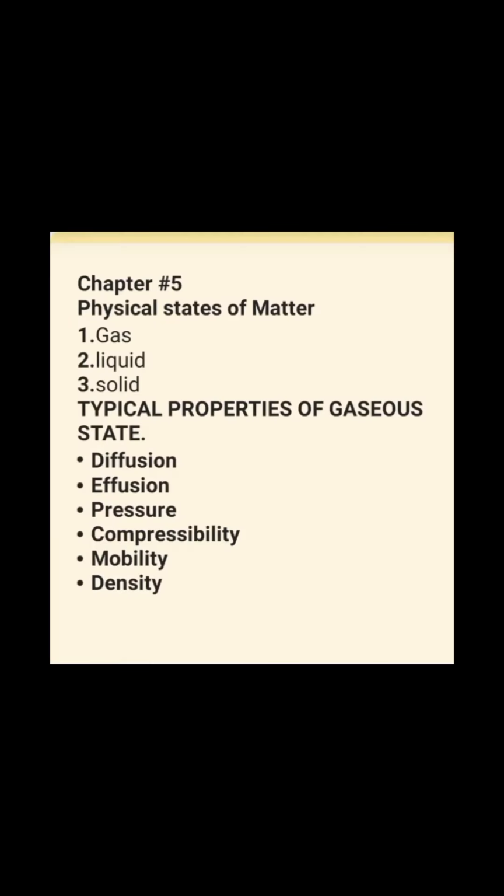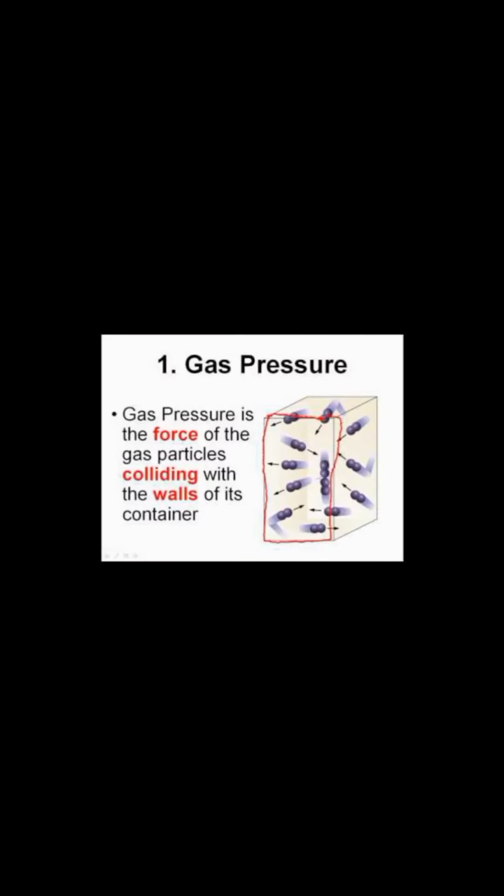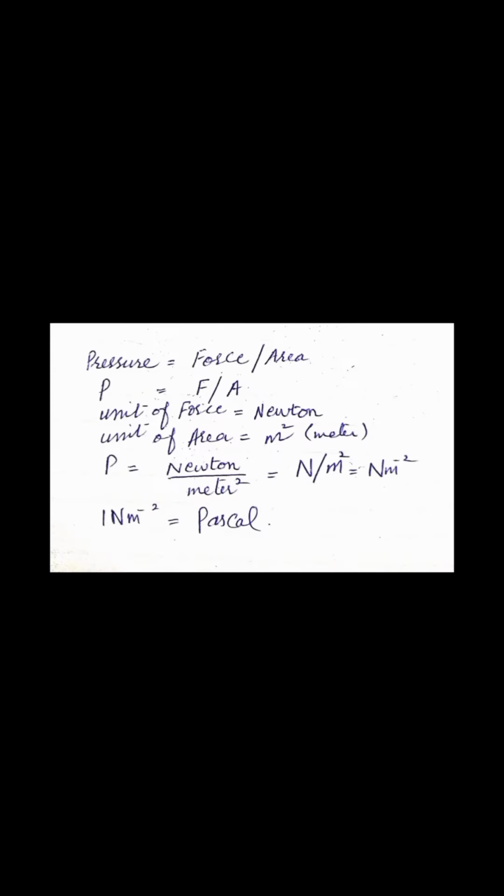Next typical property of gaseous state is pressure. Students, as you know, the gas molecules are always in a state of motion. So when they strike the wall of the container or any other surface, they exert a force. This force per unit area is known as the pressure of gas. Unit of pressure is determined by this formula. Pressure is equal to force divided by area. If we use symbols of these terms, then you will write it P is equal to F over A.